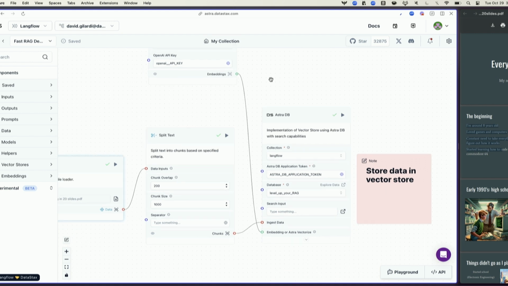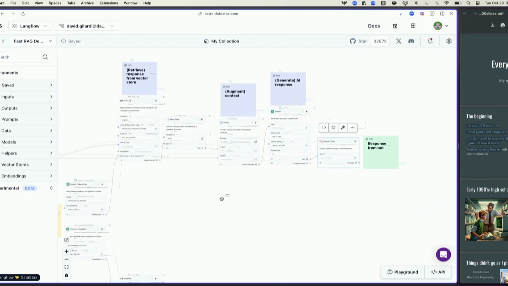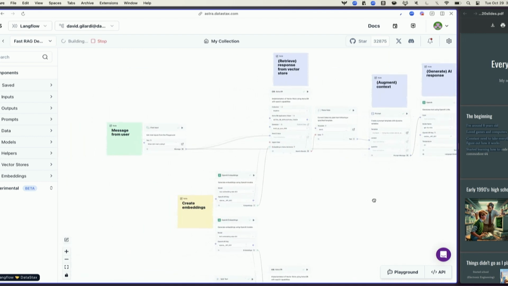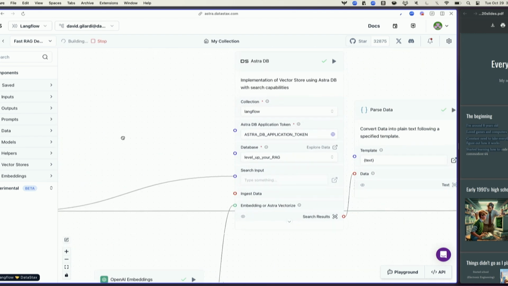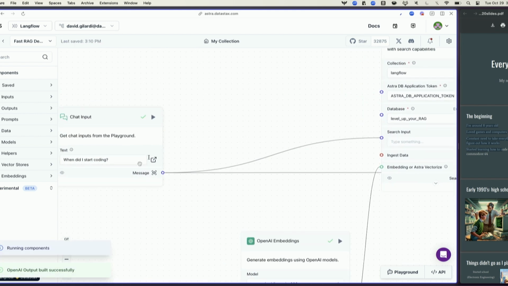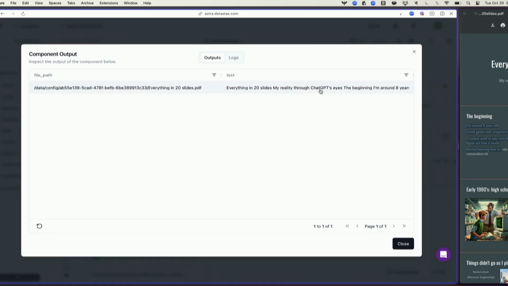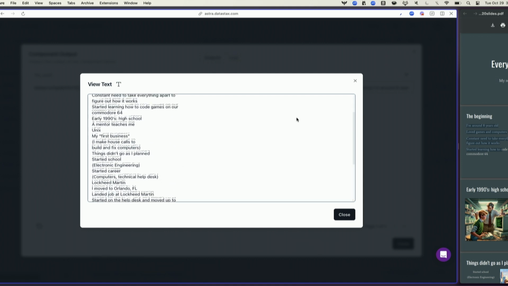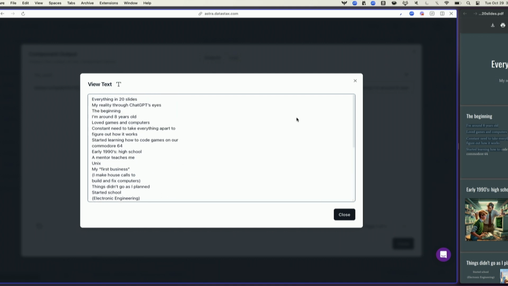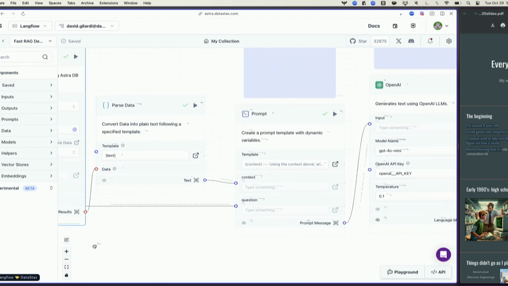So here, though, is where the fun comes. We saw a second ago when I did this query, when did I start coding? I don't have the info. But now that I've got this data in the database, I can run this query again. Again, this one is talking to the same exact database. What it's going to do is take this query and put that into my search input. I'm going to get some response back. Take a look at my search results here. You see, oh, look, I had these chunks, but now it's actually pulled out a relevant chunk, not all of the data, just the relevant chunk based off of my natural language question. It feeds that over to the context.